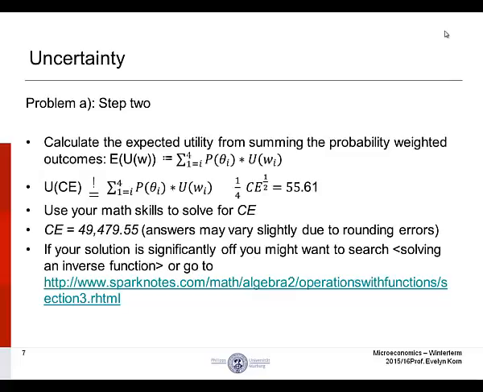But we are not interested in the utility of the certainty equivalent. We are interested in the wealth associated with the utility of the certainty equivalent. Therefore, we need to invert the function so that we can have the wealth associated with the utility of the certainty equivalent. And when we do that, we have 49,479.55. Now, answers may vary slightly due to rounding errors.